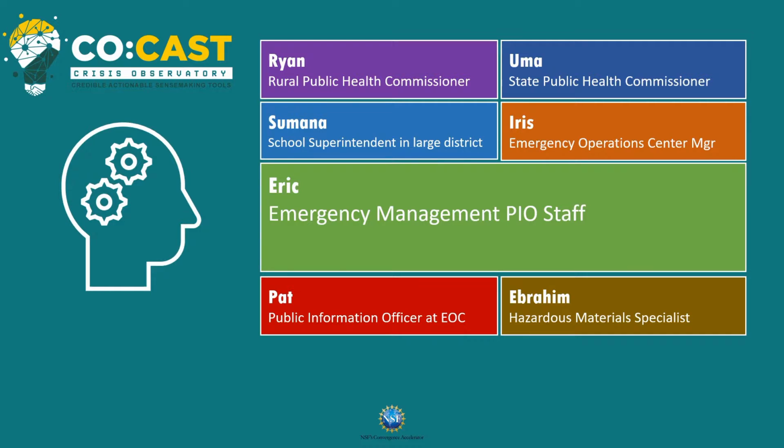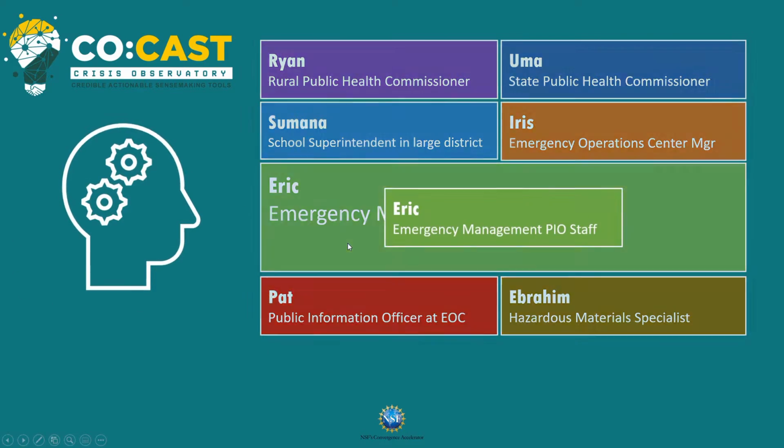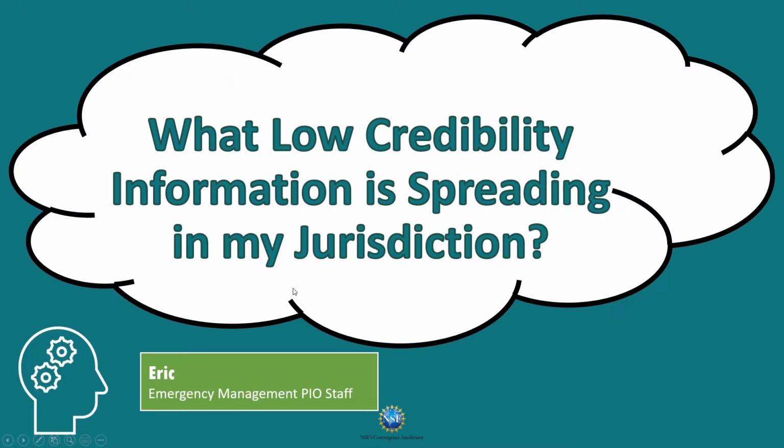Through our extensive interviews with prospective end users, we have identified decision makers in numerous different roles who could all benefit from CoCast, and we have generated many personas that exemplify decision makers within these different roles. I'm presenting several of those here, but for this demo, we will focus on Eric, who is a public information officer working for an emergency management agency in the state of South Carolina. And we can imagine that Eric has a specific question that he hopes to answer by interfacing with the CoCast dashboard. And that is, what low credibility information is spreading in my jurisdiction?